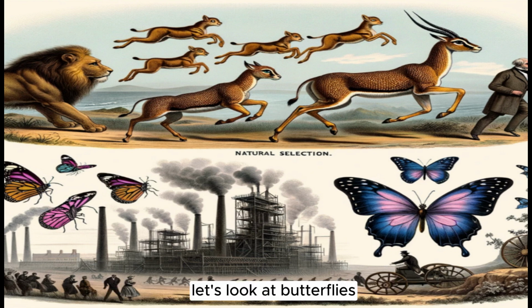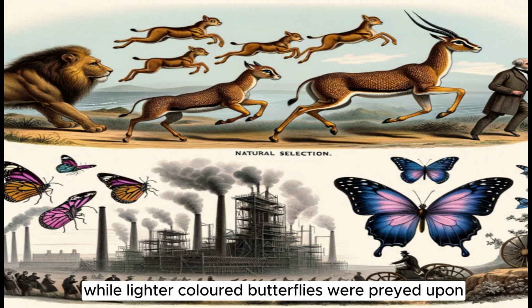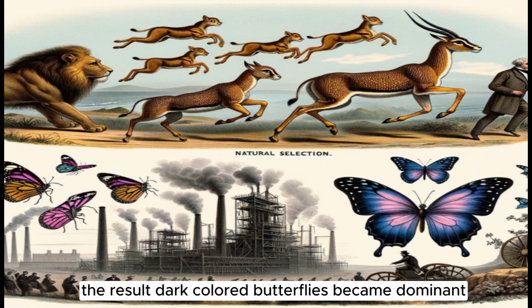"Bro, give me an example other than fast-running gazelles," you say. Let's look at butterflies. During the Industrial Revolution in England, as air pollution increased, darker colored butterflies camouflaged better and survived, while lighter colored butterflies were preyed upon. The result? Dark colored butterflies became dominant. This is how simple yet effective natural selection is.